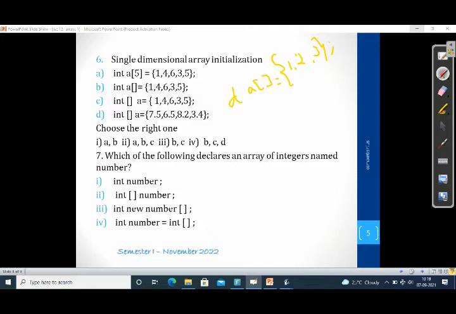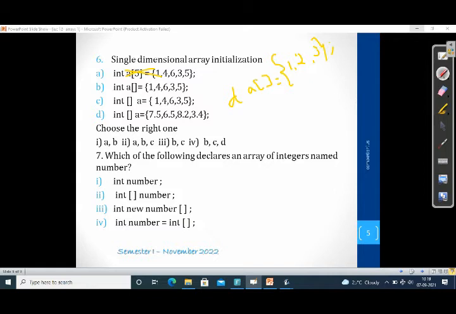First one, int a with a size. We can't give it like this because when we are initializing values, the memory is allocated according to how many values are given inside the curly braces. So we don't need to specify the number of elements here, because it is automatically assigned according to the number of elements we have given inside the curly brackets. Okay.